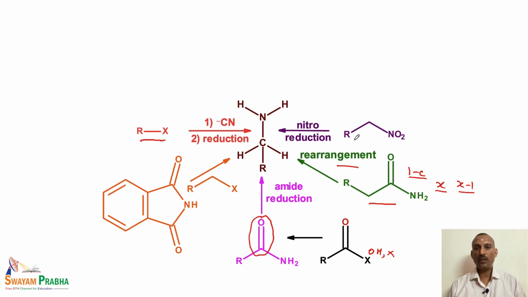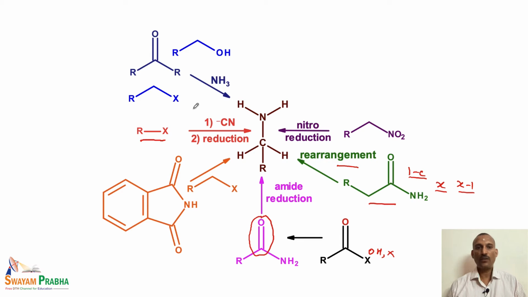Then the next one is the reduction reaction. So, we have seen two types of major reactions. Actually, one is the nucleophilic substitution reaction, another one is the reduction reaction. In the reduction reaction, the reduction of nitro groups can lead to the corresponding amino compounds.